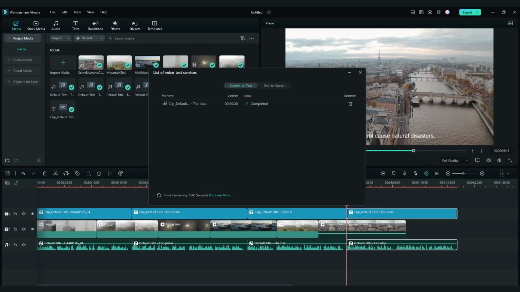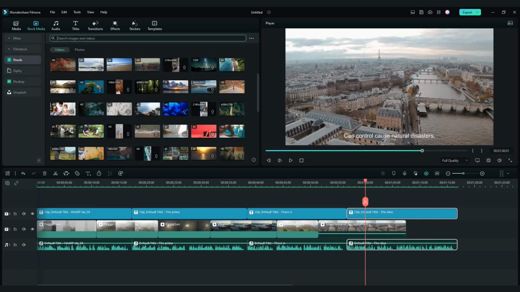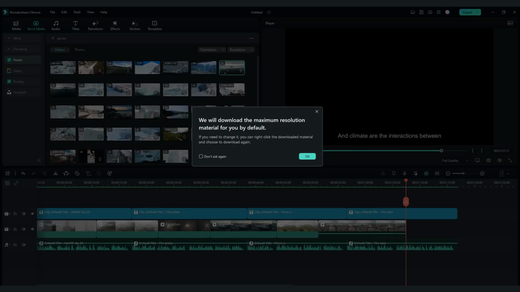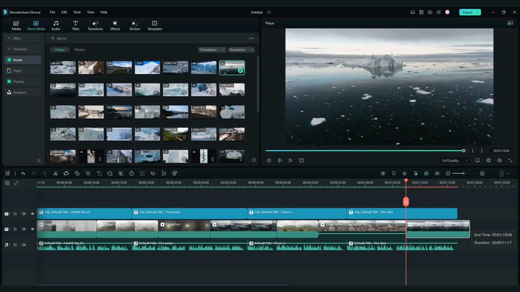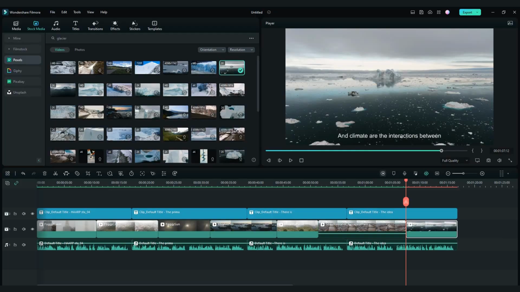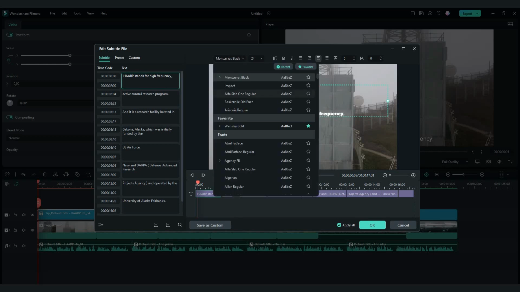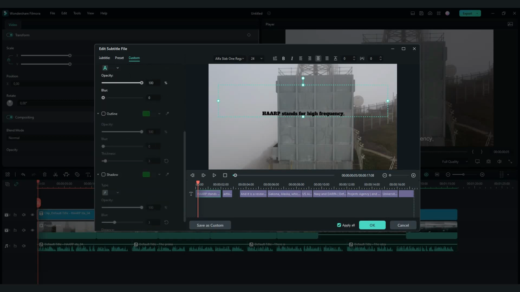Now I need one more footage. I will find some glacier footage. Now when you are done, you can edit text. Also, you can fix some mistakes if there is.